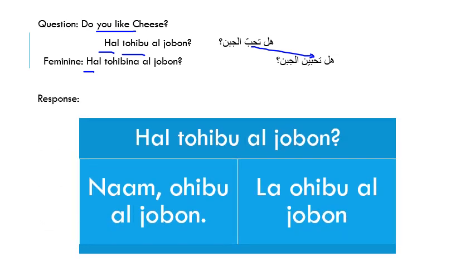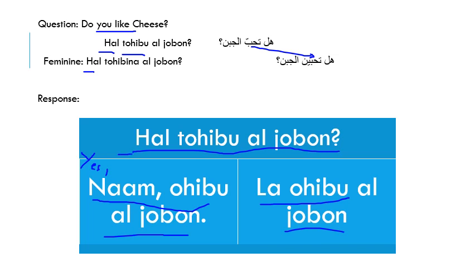Now, what do we respond here? هل تحب الجبن is the question. Either we respond by the affirmative voice or the negative voice. In the affirmative voice, I say yes, I like cheese. Whatever you like, not only cheese, you may like something else.